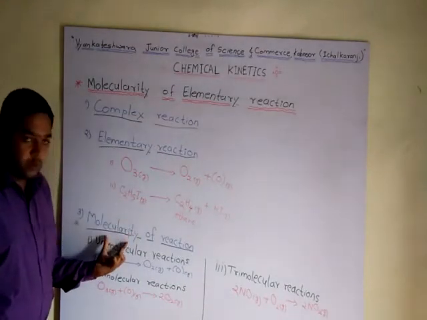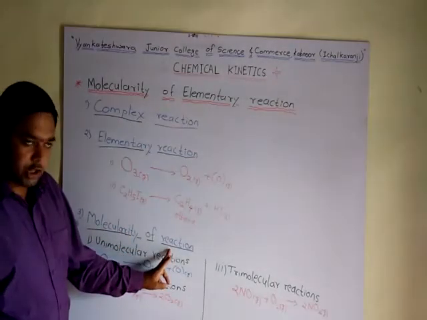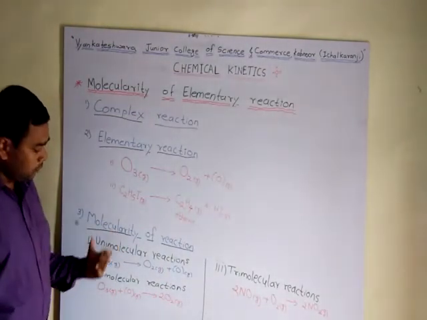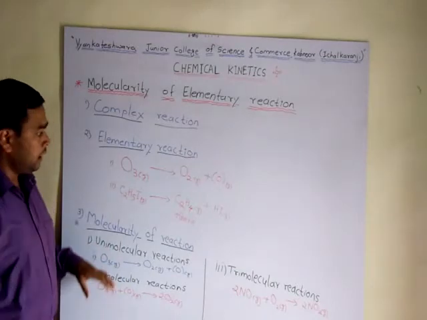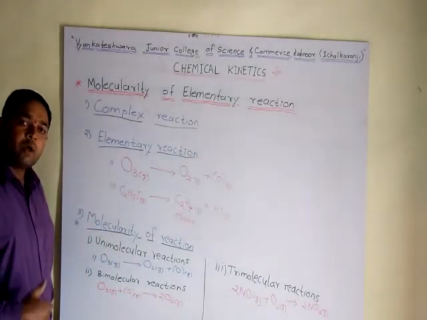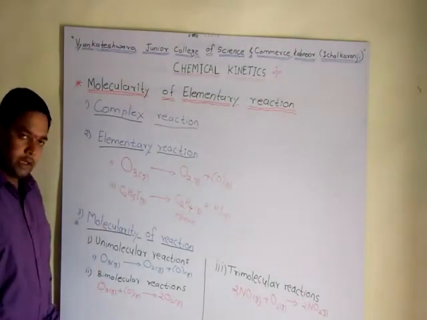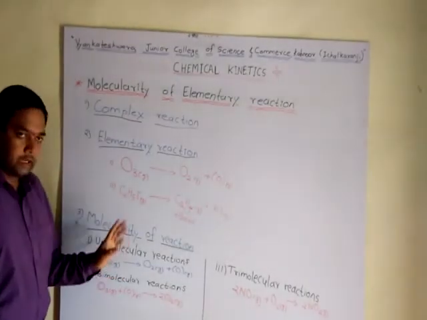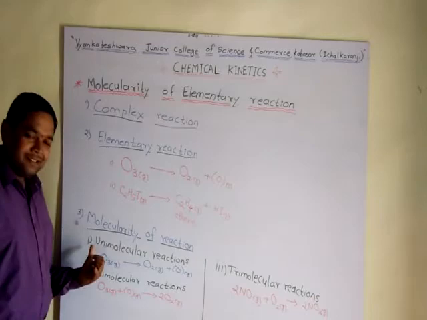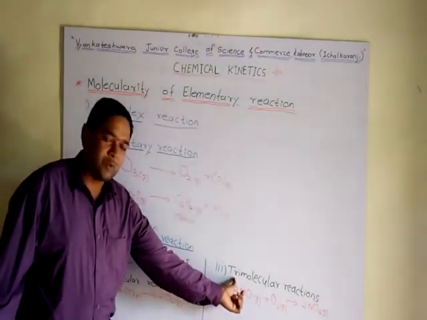Next part is molecularity. Molecularity of a reaction is defined as the number of reactant molecules taking part in the reaction. Depending upon the number of reactant molecules taking part in the reaction, the molecularity of the reaction is classified into three types: unimolecular, bimolecular and trimolecular reactions.